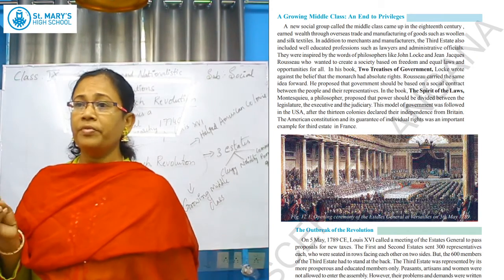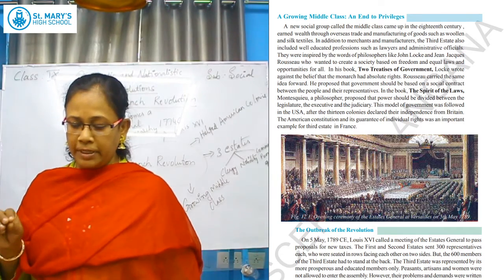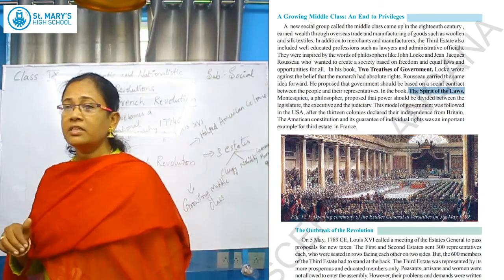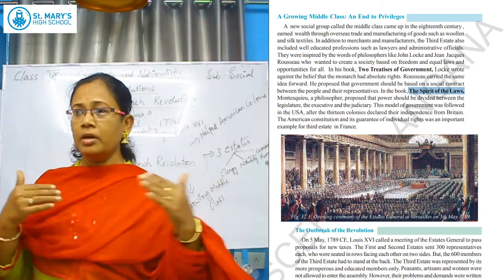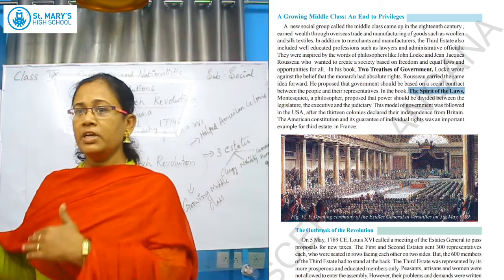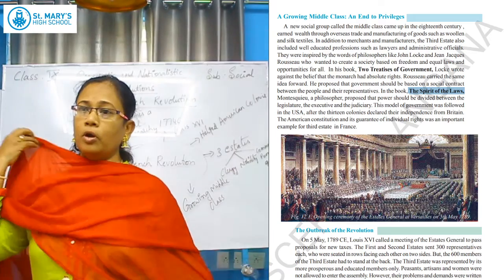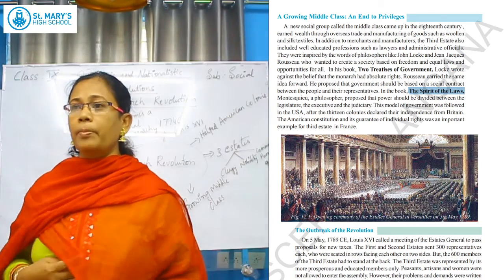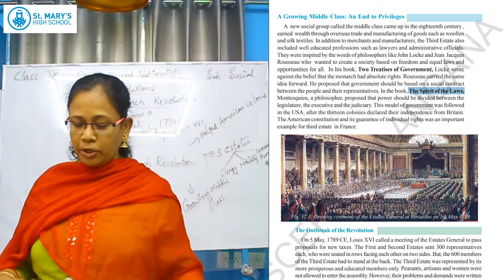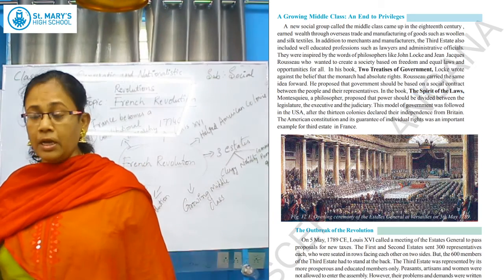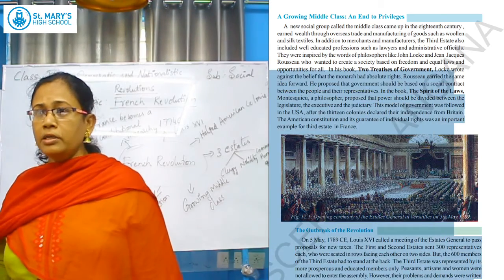So, they explained this very clearly in the Two Treatises of Government, and in one more book, the Spirit of the Law. In the Spirit of the Law, they explained that presently we see that the government is divided into three categories: legislature, executive and judiciary. Children, where have these been taken from? They are taken from the Spirit of the Law. This book explained clearly that power should be divided into three blocks: legislature, executive and judiciary.